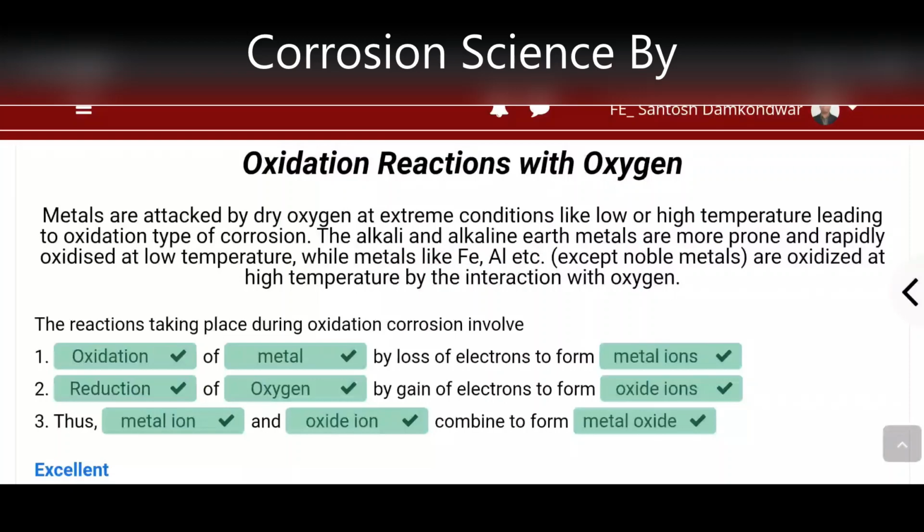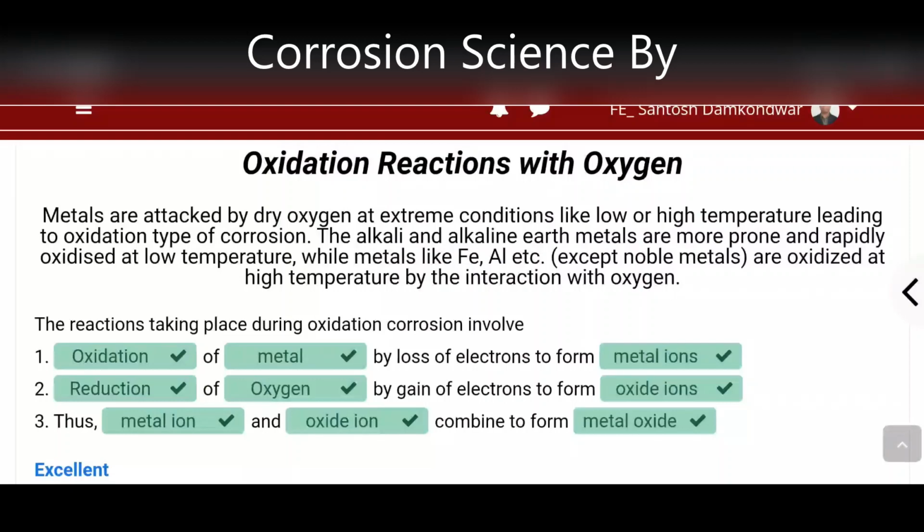Then of course oxygen gains the electrons, that is, reduction of oxygen takes place by gaining of electrons to form oxide ions. So there is bonding that takes place between the metal and oxygen. Therefore we can say metal ions and oxide ions combine to form metal oxide. There is some chemical bonding formed between the metal ion and oxide ion to form metal oxide. Now once the metal oxide is formed, it will be covering the surface of the metal.